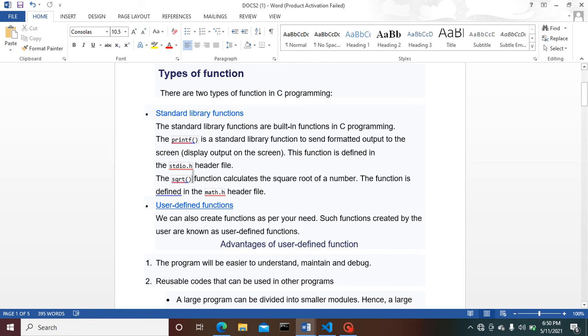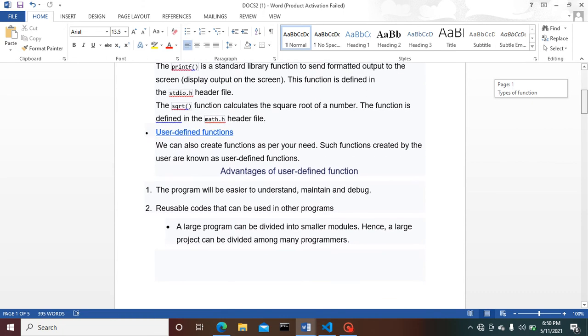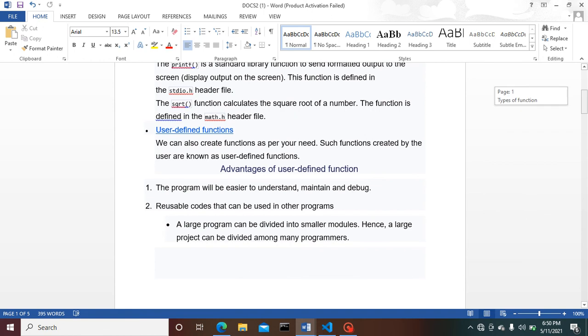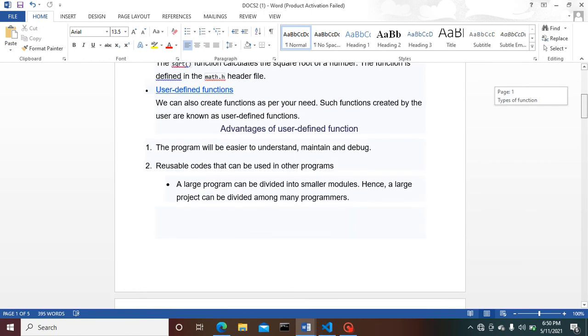Another function is sqrt, contained in the math.h header file, which contains various mathematical operations useful while coding any programming language. Next we are going to learn about user defined functions, which are a very important topic.